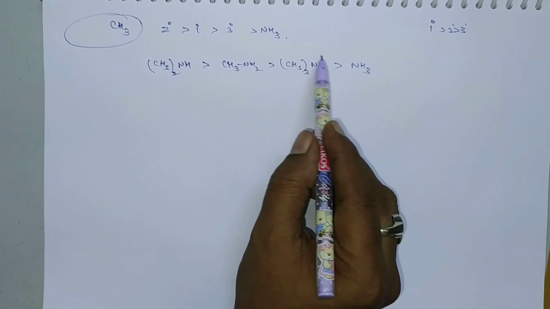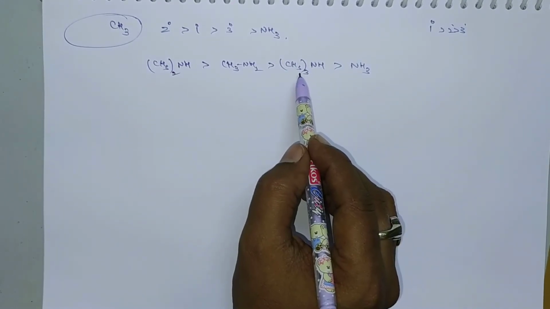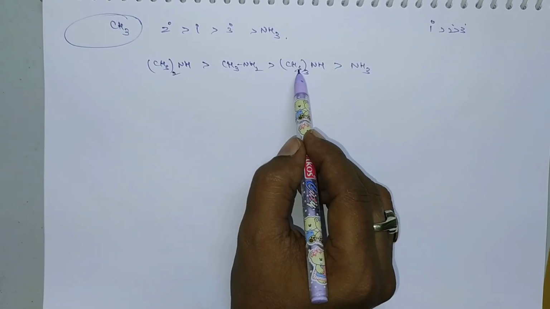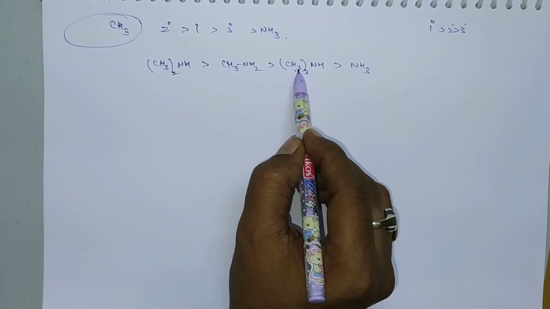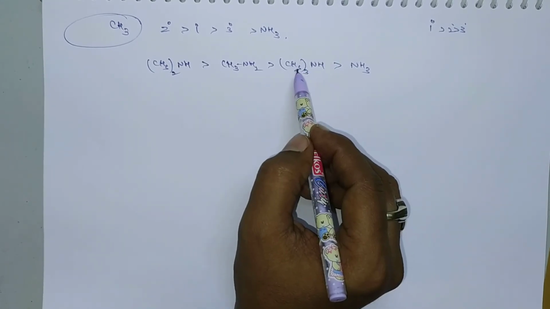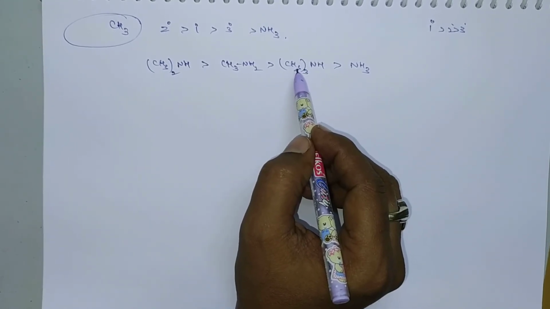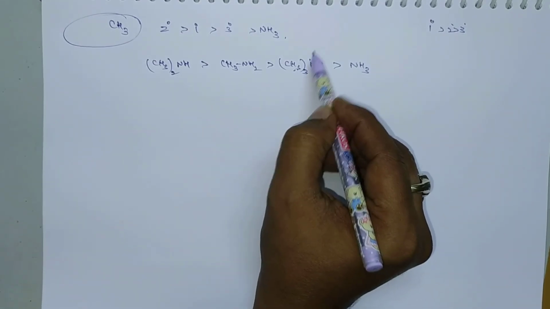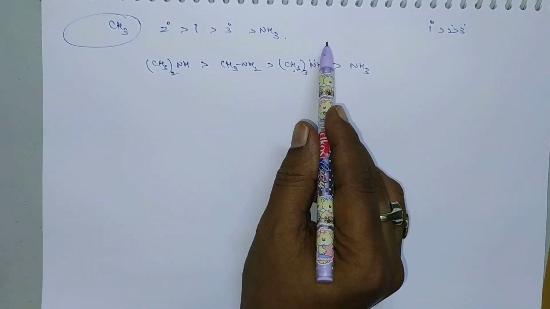Here this is a tertiary amine, consisting of 3 alkyl groups, so more steric hindrance and more steric crowding will be there. Even though there are 3 alkyl groups, the presence of alkyl groups is a plus effect, so the lone pair of electrons on the nitrogen can be donated more readily to other species.